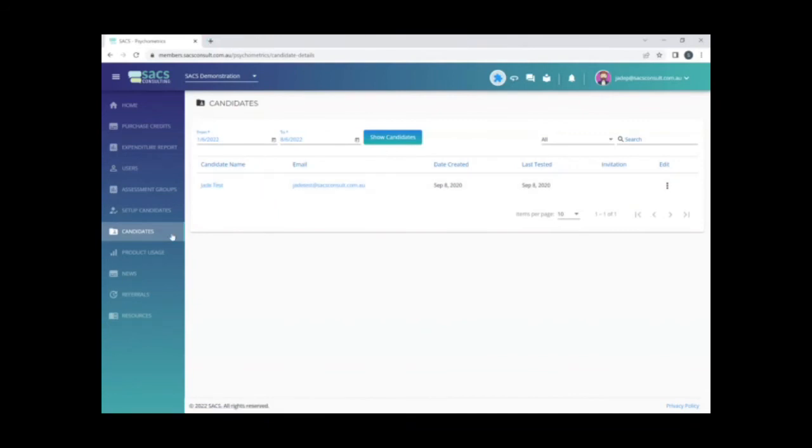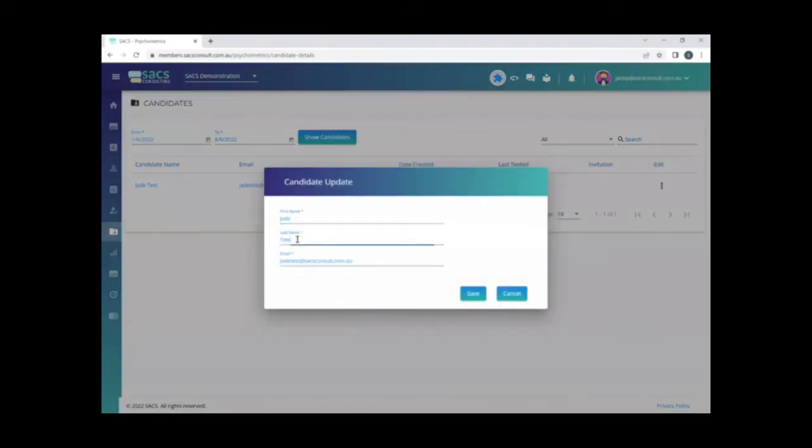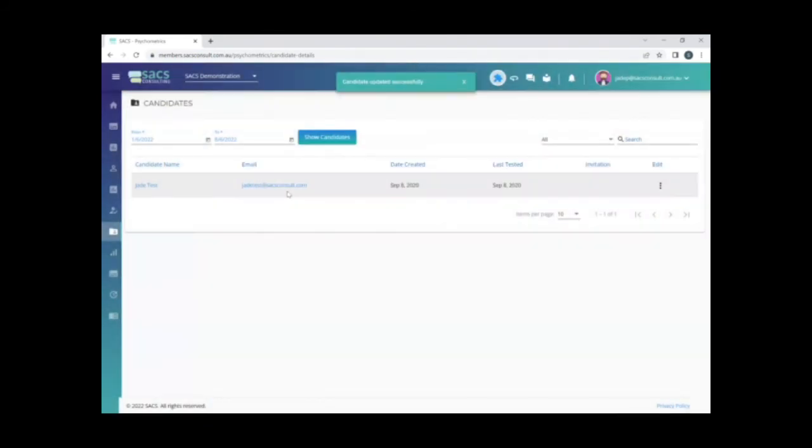Also available in the candidate section of the portal is the ability to edit candidate details. So if you do have a misspelling of the candidate's name or email address, you can go through and click on the edit button there and then update the candidate's name or email address. In doing so, that's updated automatically.